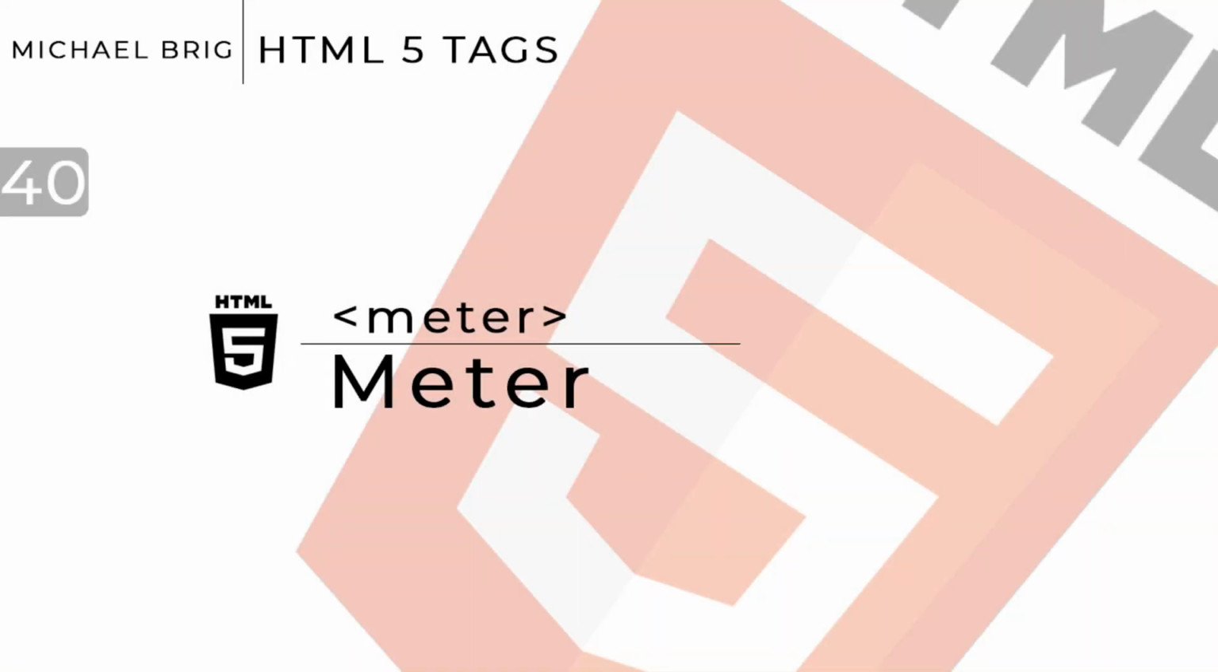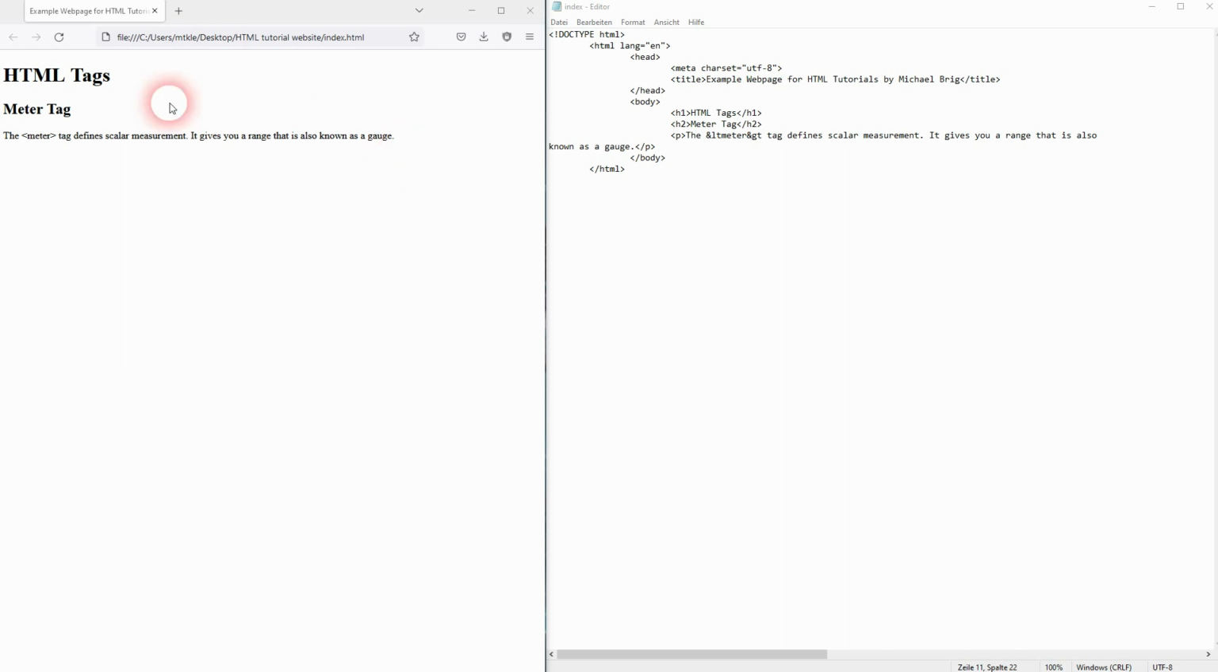And we're back to learning HTML, and this time I'm going to show the meta tag. It's a rarely used tag, but it's actually quite cool. We can use it to display a scalar measurement like a gauge. Let me just give you an example.